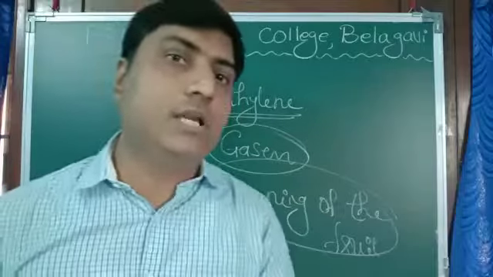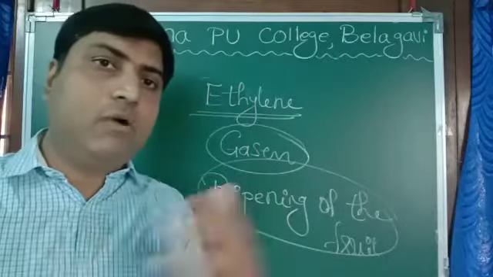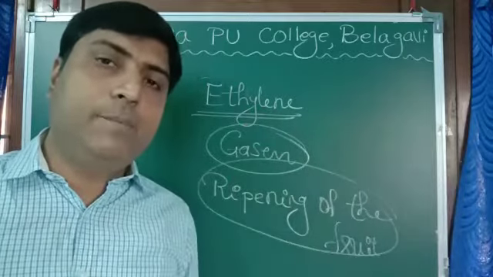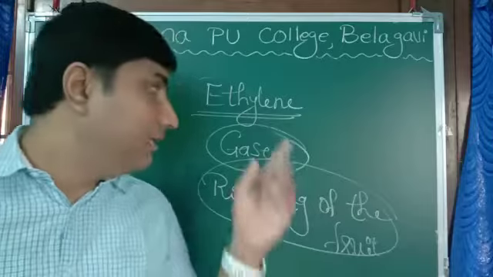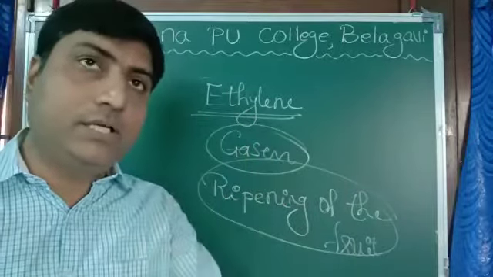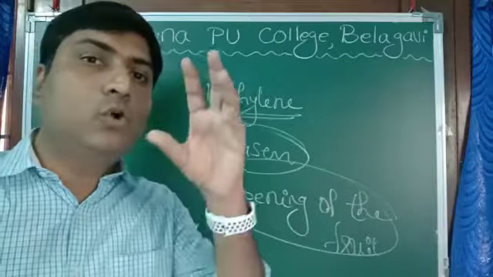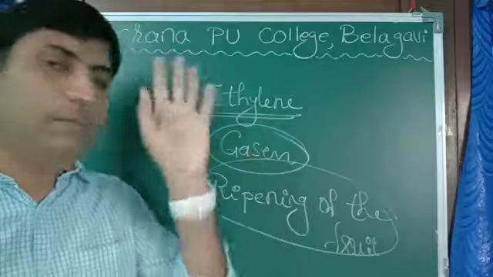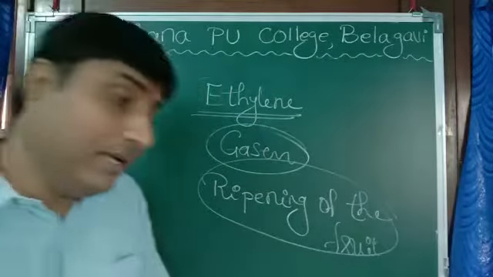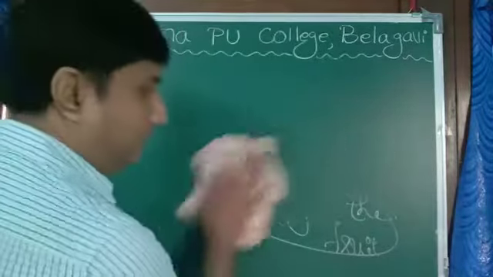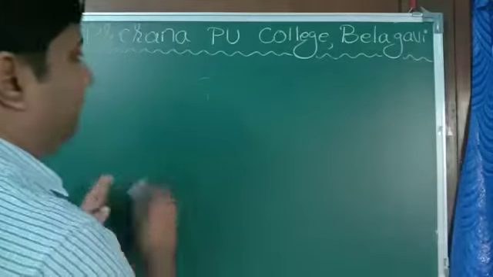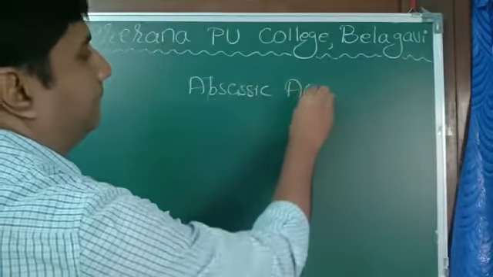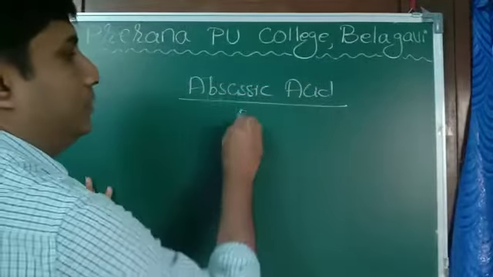Farmers use artificial ethylene. When they take out fruit that is green in color, not matured or ripened, they keep it in a godown or in a room and spray artificial ethylene on it. As a result, those green fruits get ripened and matured, and then we can use them. For that purpose it is used. Now the last one, ABA, abscisic acid.